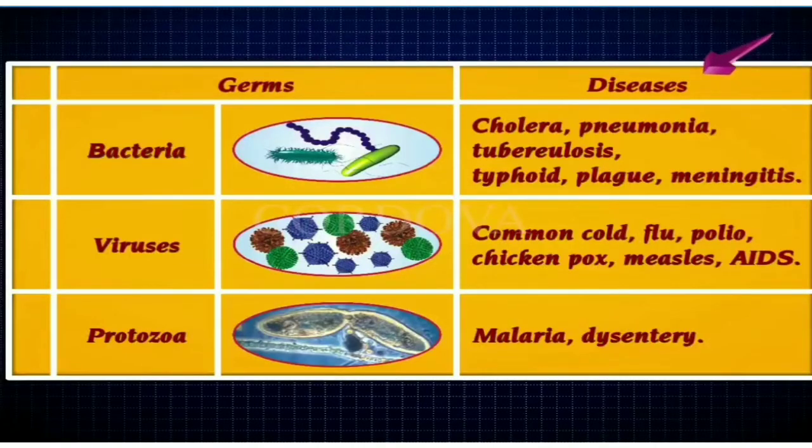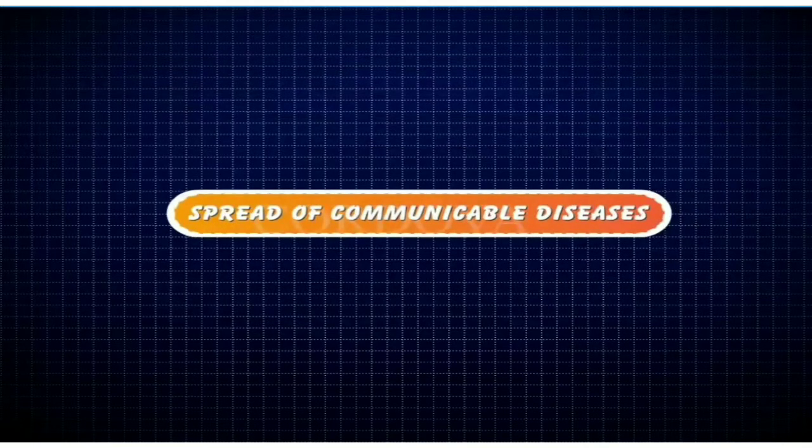Germs, diseases: bacteria, cholera, pneumonia, tuberculosis, typhoid, plague, meningitis. Viruses: common cold, flu, polio, chickenpox, measles, AIDS. Protozoa: malaria.